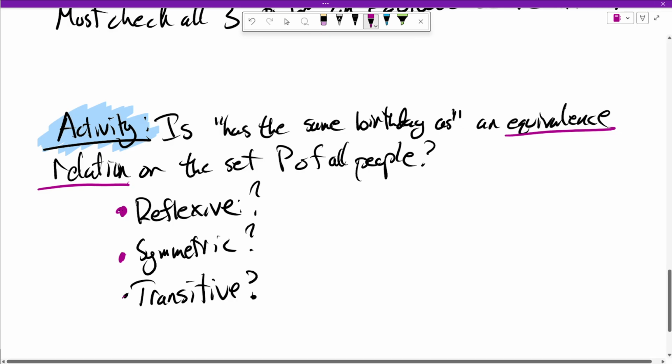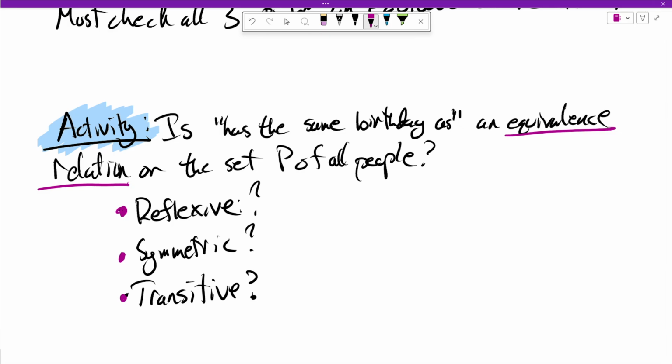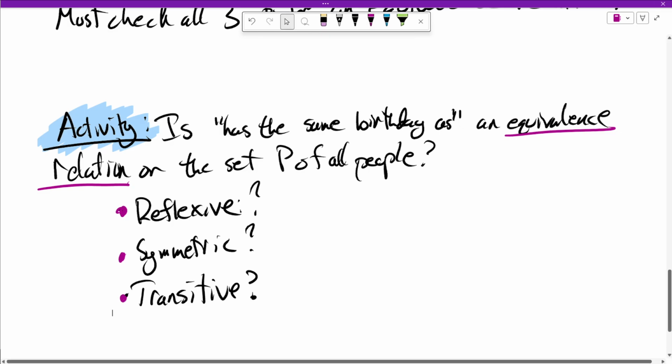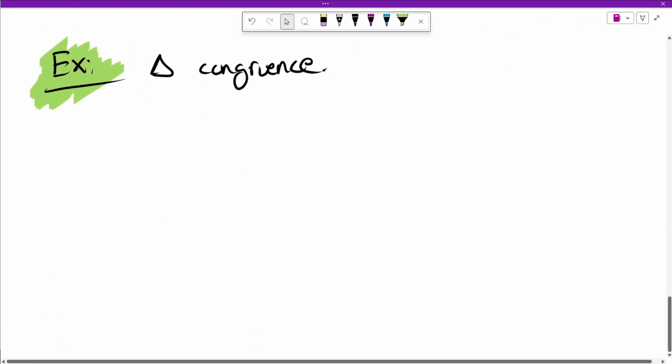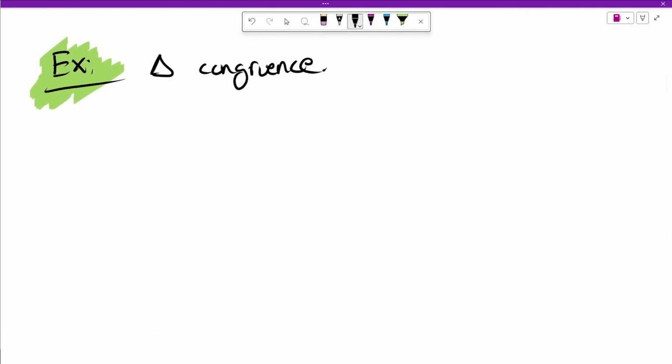And we have to ask a similar question for transitivity. So if person A has the same birthday as person B, and person B has the same birthday as person C, is it true that person A and person C have the same birthday? So I'll let you think about that. We are going to do this example, though, on triangle congruence.